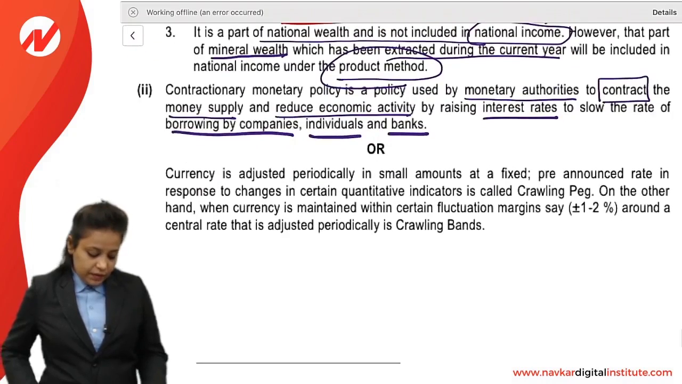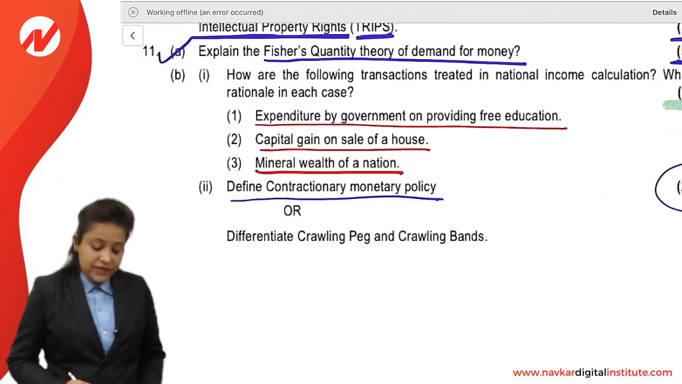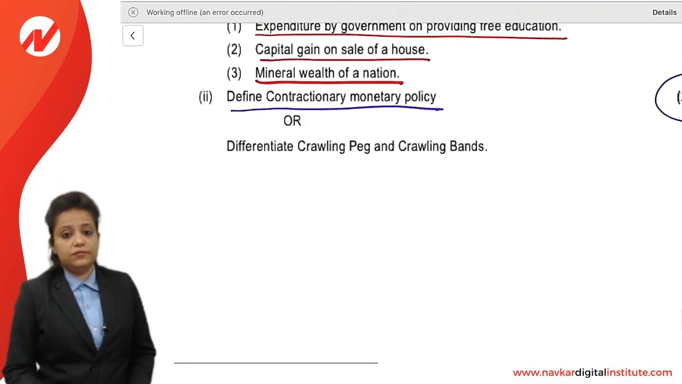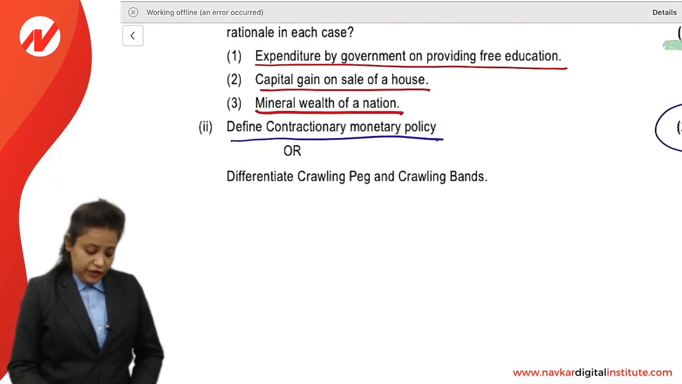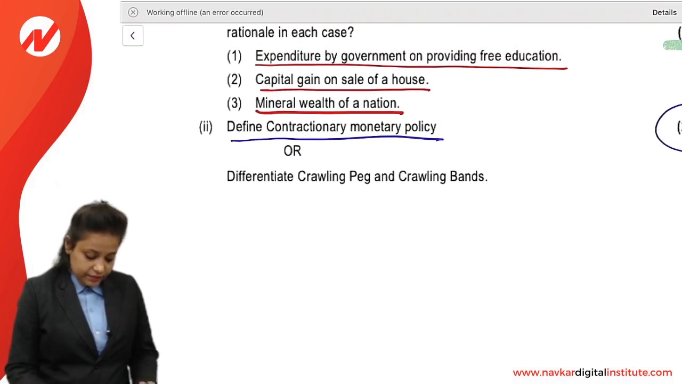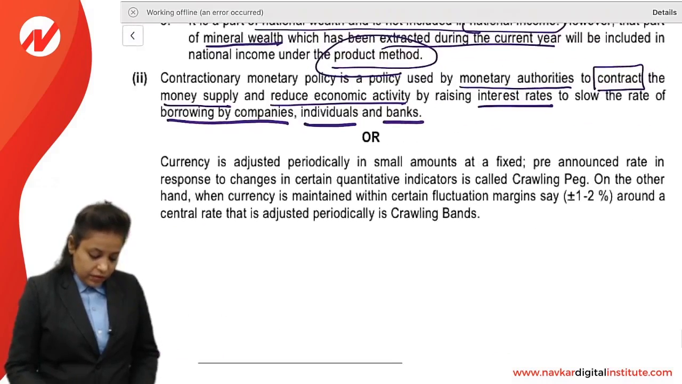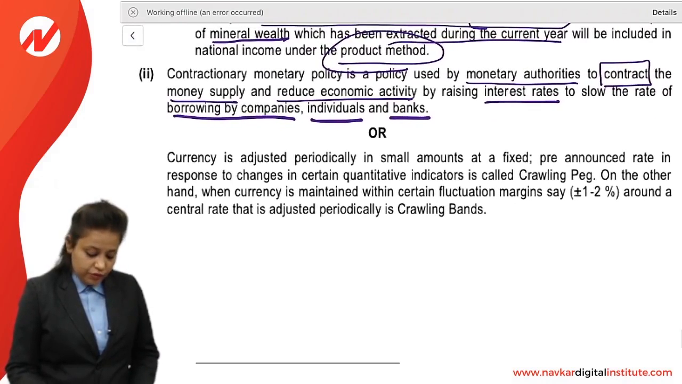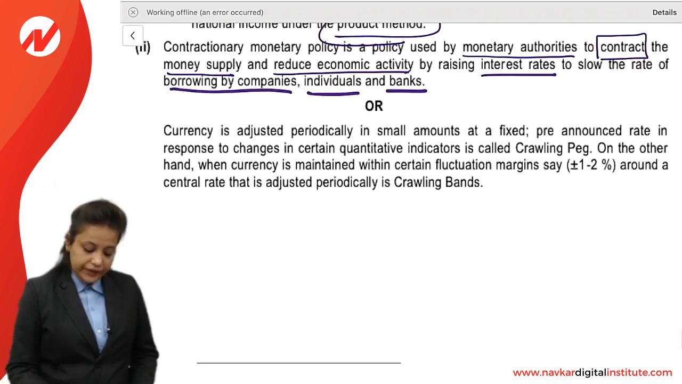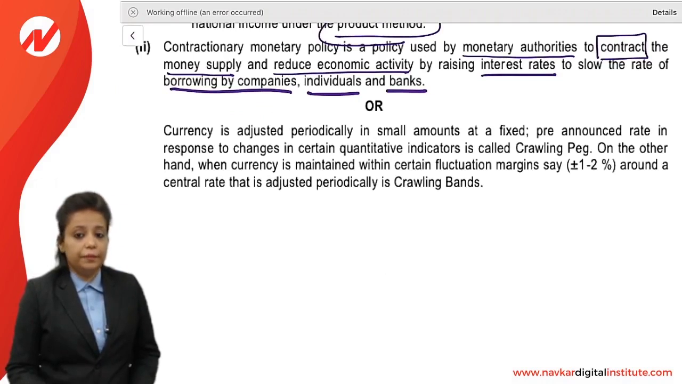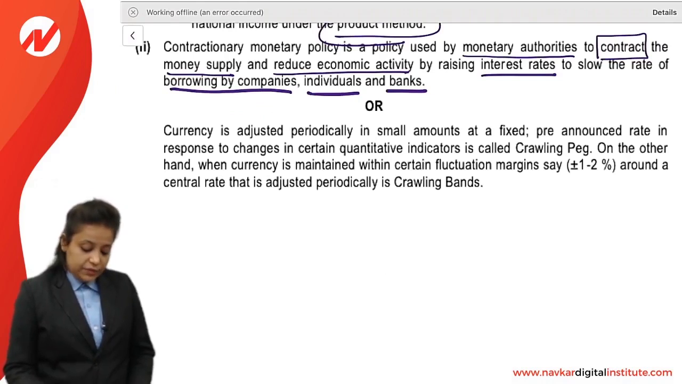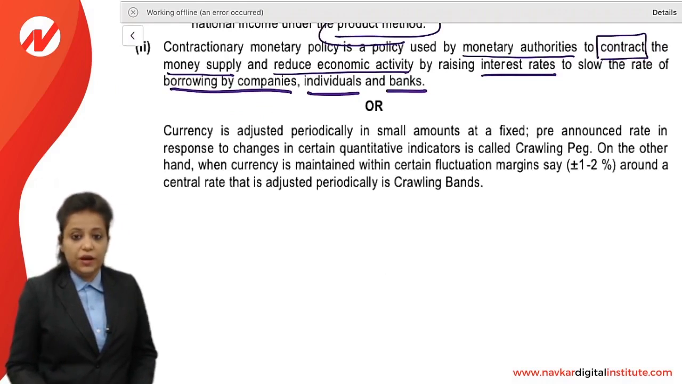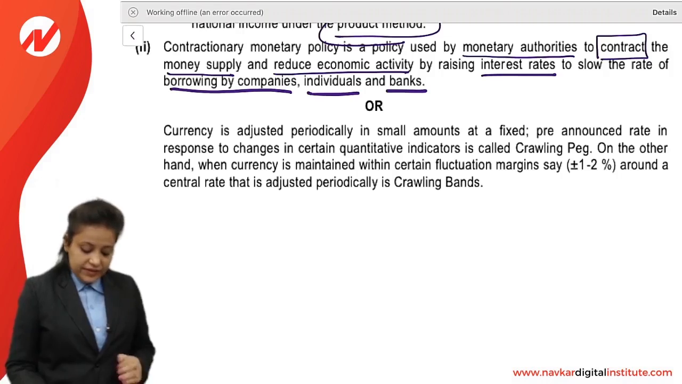Next question, which is the last question of this paper. Differentiate crawling peg and crawling bands. Currencies adjusted periodically in small amounts at a fixed pre-announced rate in response to changes in certain quantitative indicators is called a crawling peg. On the other hand, when a currency is maintained within certain fluctuation margins around a central rate that is adjusted periodically, it is a crawling band.